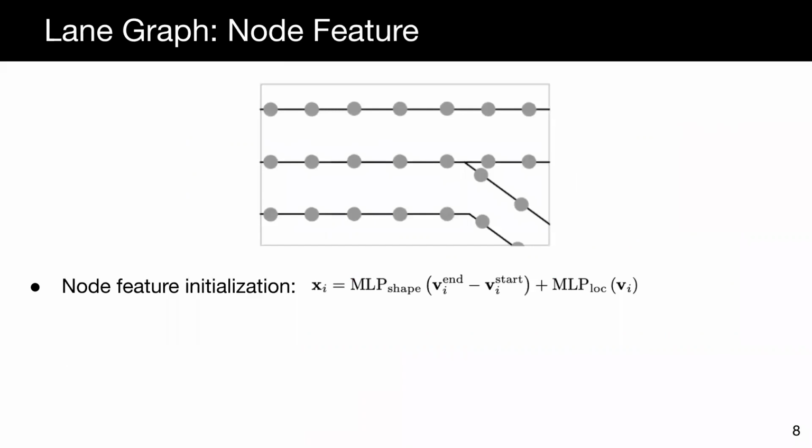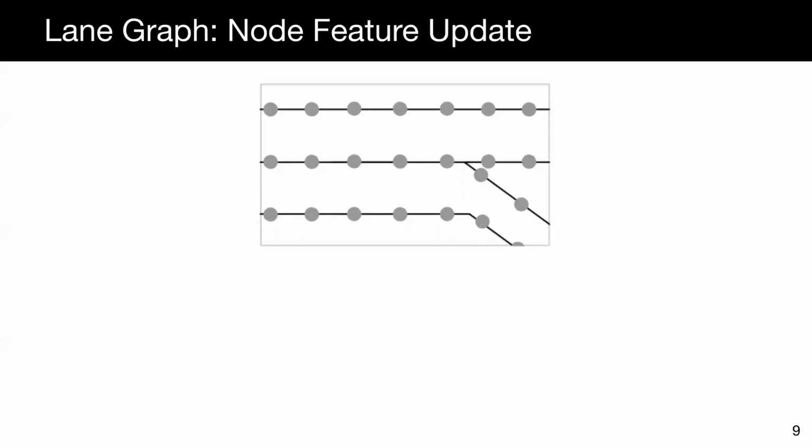Given the nodes and edges defined in the lane graph, we apply graph convolution to extract features on the nodes, where the receptive field follows the topology defined by the edges. Specifically, we initialize the node feature as a combination of the displacement of the segment vertices and the position of the segment center. We then define one step of node feature update using the proposed multi-scale lane convolution.